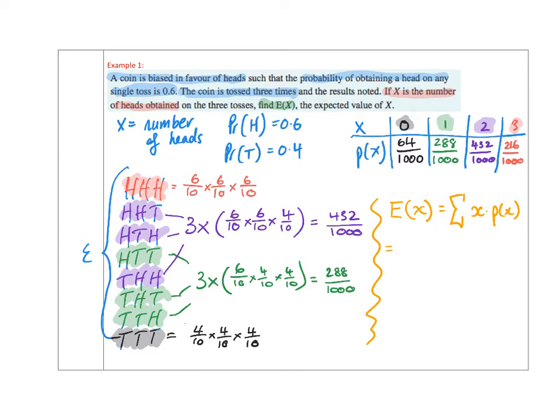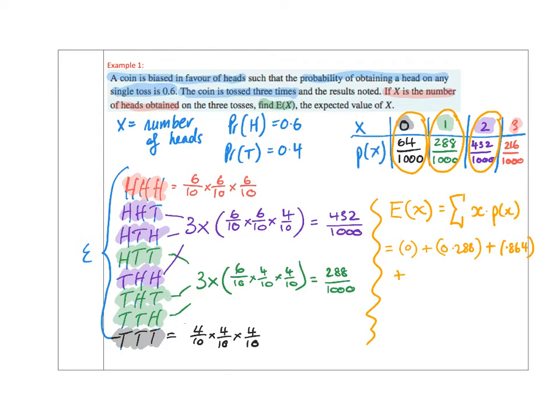So that's going to be equal to 0 times 64 on 1000, which we know is 0, plus 1 times 288 on 1000, which we know is 0.288, plus 2 times 432 on 1000, so that would be plus 864 on 1000, so 0.864. And finally, we would add 3 times 216.